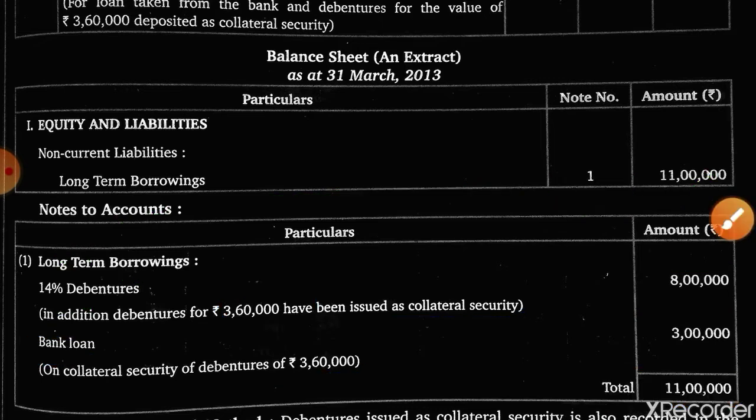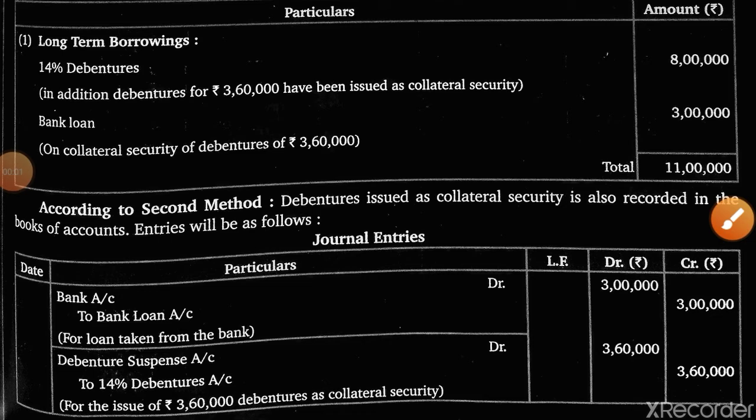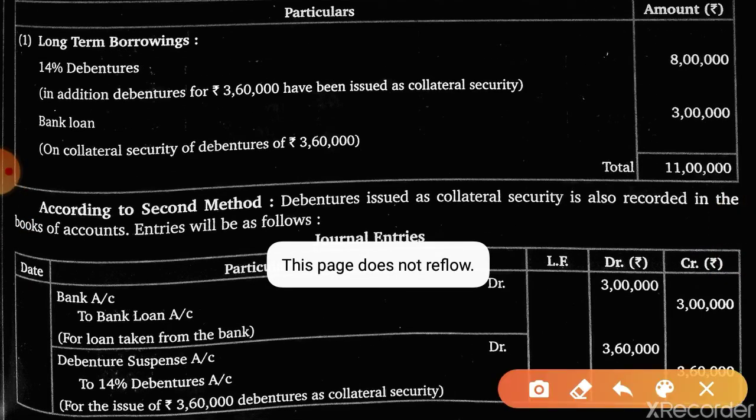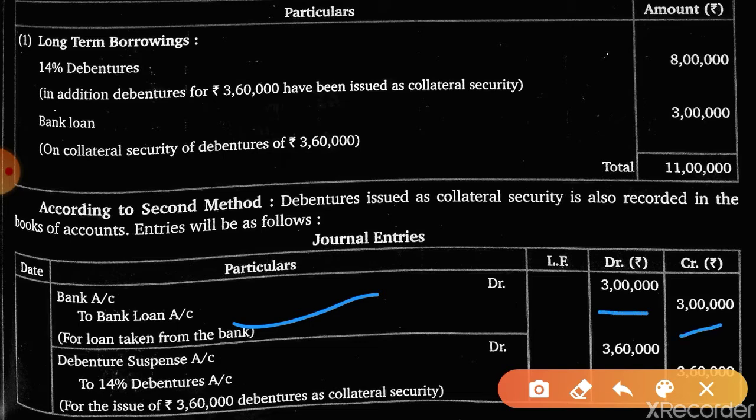Now see the second method which we have to follow. First entry will be bank account debit to bank loan 3 lakh, and now the next entry will be debenture suspense account debit to 14% debentures account. Is this clear? 3,60,000. So you got the difference between the first method and second method. I have just told you because both the methods are given in your book. We have to follow the second method, and from next question I will just show you this method only.